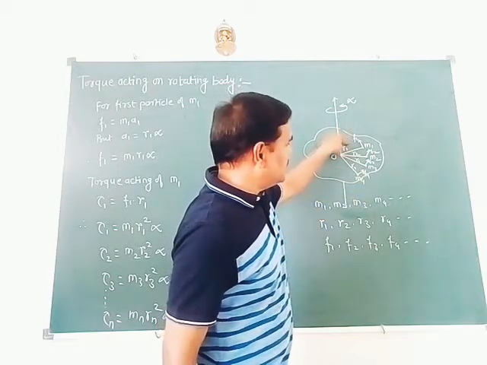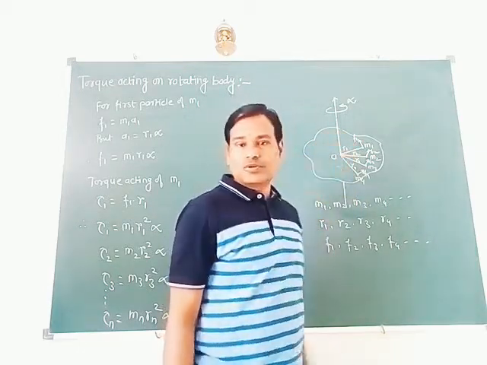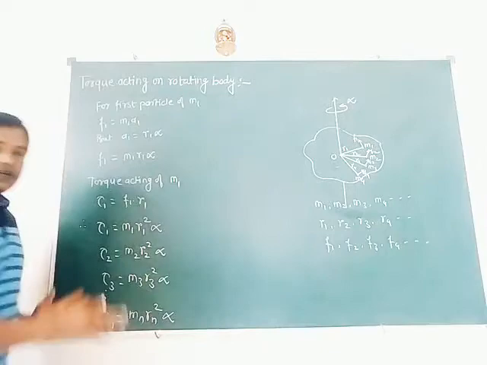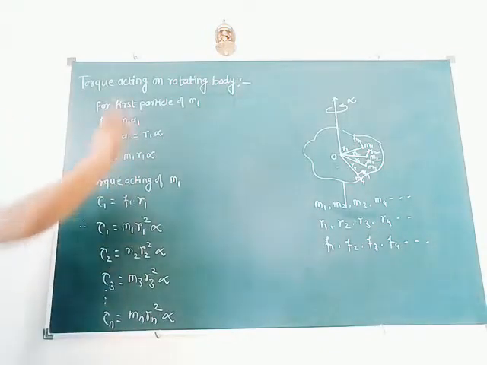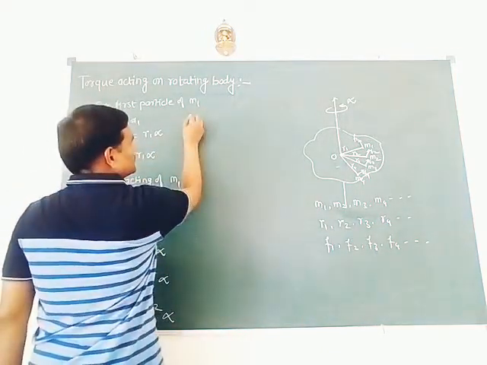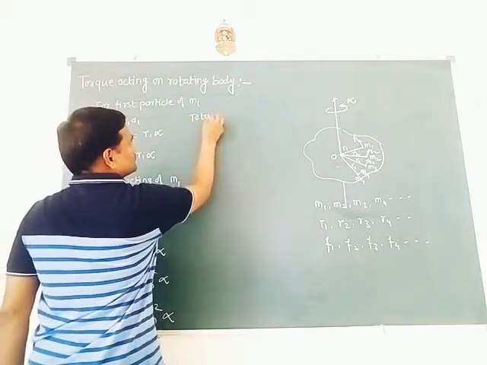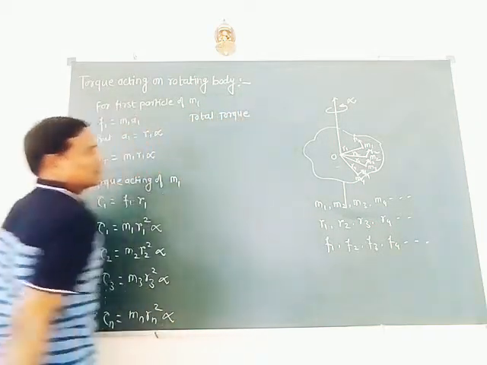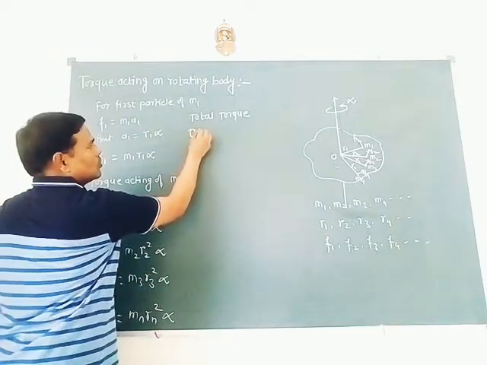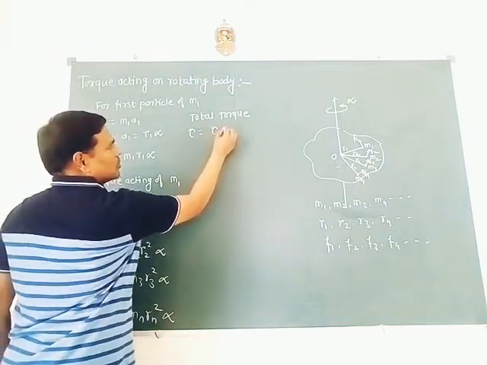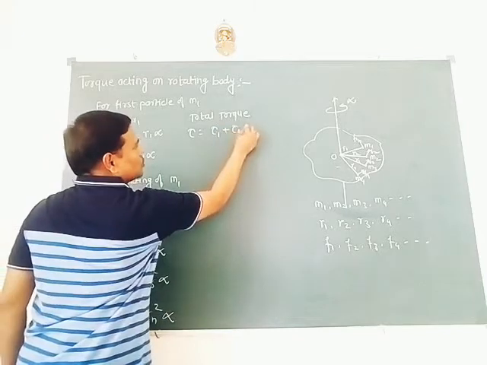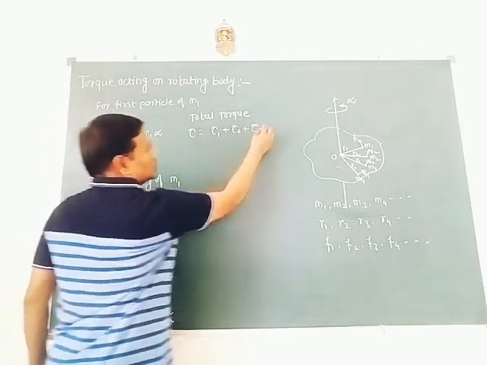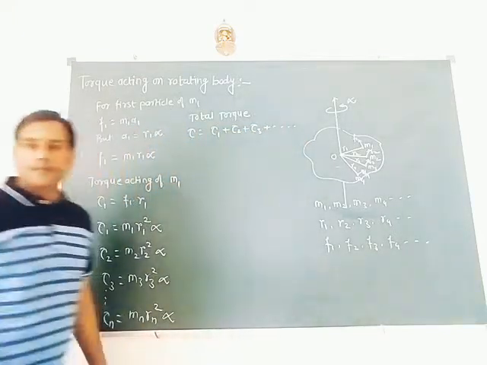They are situated at r1, r2, r3, r4, and so on. Now we have to find the total torque. So the total torque acting on the body is τ equal to the sum of individual torques, τ1, τ2, τ3, and so on.